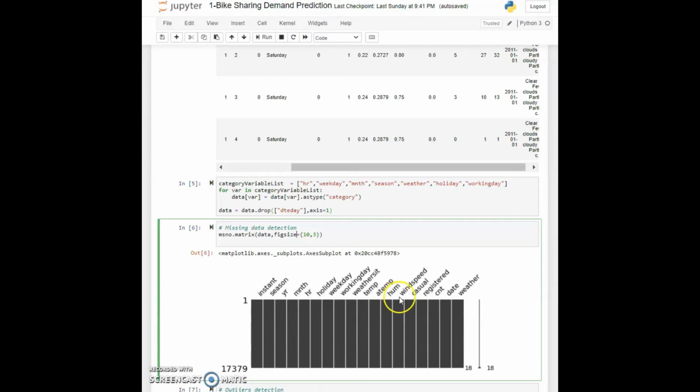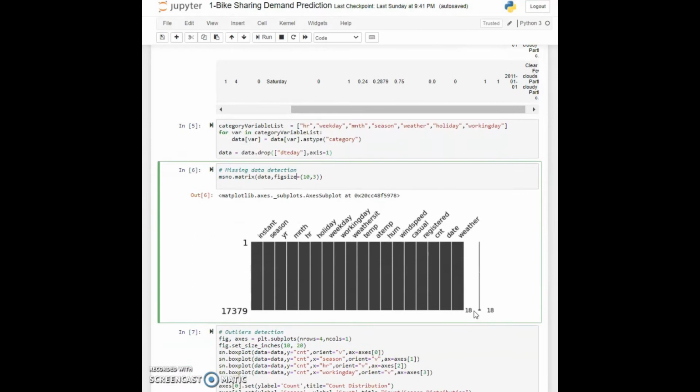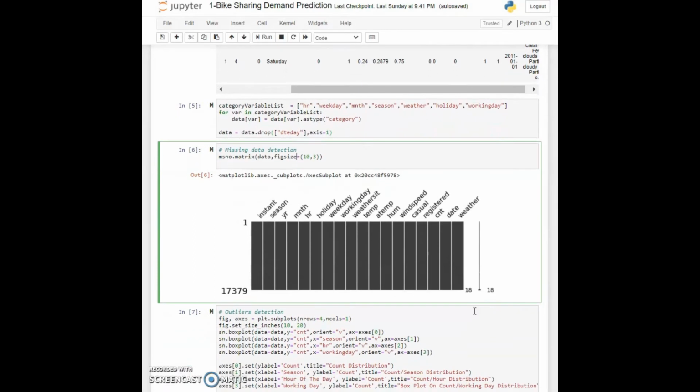There would have been other indicators telling me that there is missing data in each of these columns of our dataset if there were any missing values. But since we don't have any missing values, that is great news. This means that we don't have to manipulate our data anymore, and we will use it as it is. We don't need to do any kind of averaging or something like that.